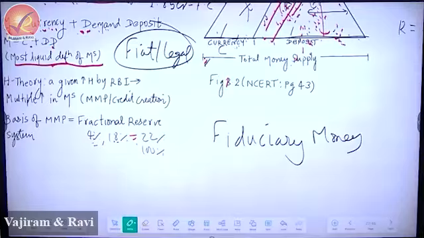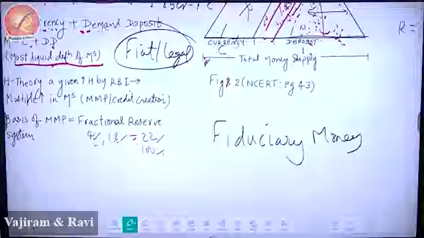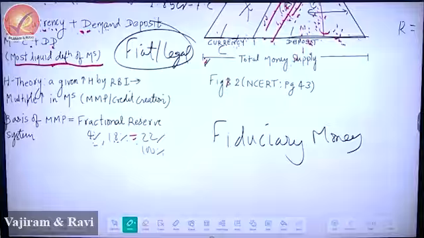It is used during transactions on the basis of trust between two parties.